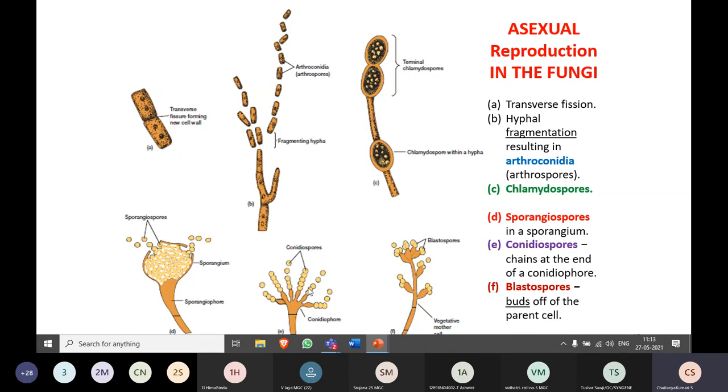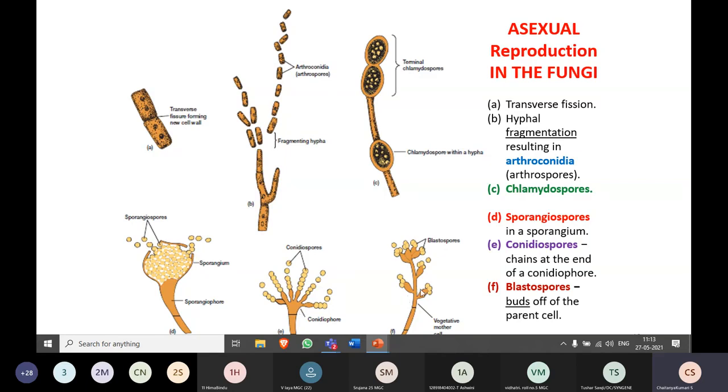Coming to the next one, at the tip of the hyphae, you can see chains of spores arranged. These are called conidiospores, and this is considered the conidiophore.